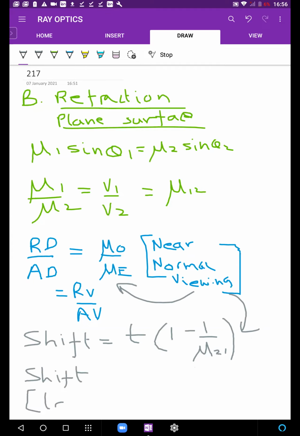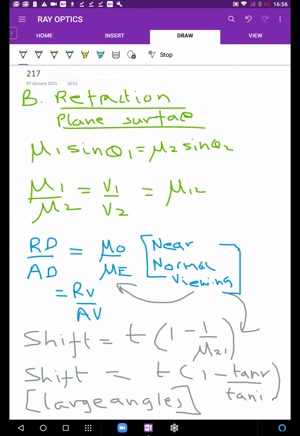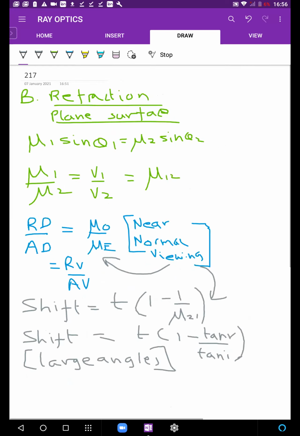Very nice. So for large angles, you'll have to use tan instead of sine. So you'll have to simply write this as 1 minus tan I by tan R. So that's shift. फिर इससे क्या related था? Lateral displacement, LD. Of course, वो large angles के वक्त ही पूछेंगे. And if you remember, that was shift into sin I. है ना? तो shift वाला answer into sin I.